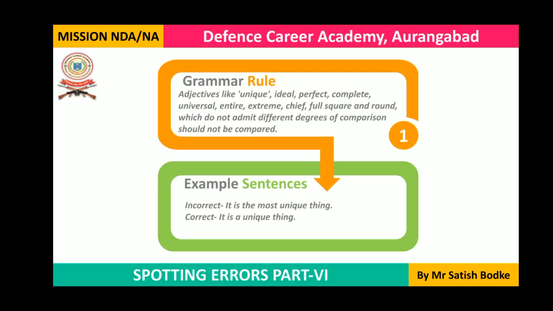So the first example given here is incorrect: it is the most unique thing. Something is most unique, least unique, more unique or less unique. We cannot say like this. Unique is always unique. There is nothing like that. It is a unique thing. This is now the correct example. Always remember the point that these are the extreme adjectives which don't admit any kind of comparison.